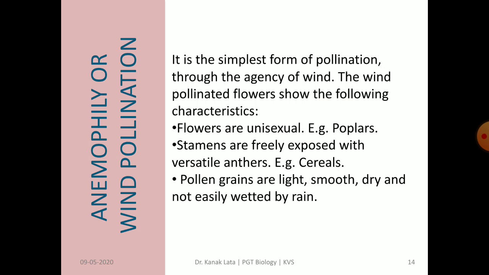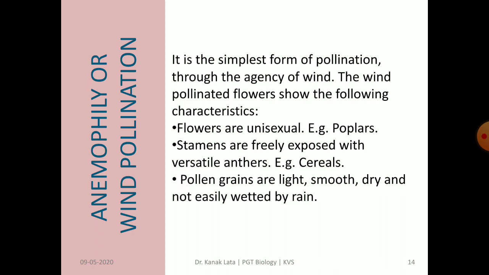Let us study about anemophily or wind pollination. Wind pollination is the simplest form of pollination, taking place with the help of wind. There are certain characteristic features of wind pollinated flowers. These flowers are always unisexual, having exposed stamens and versatile anthers, for example in cereus.